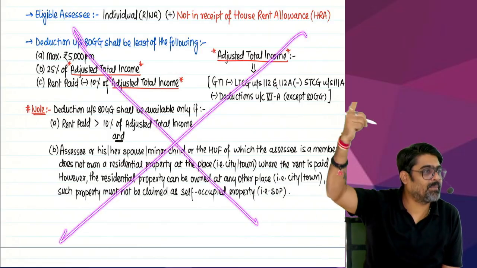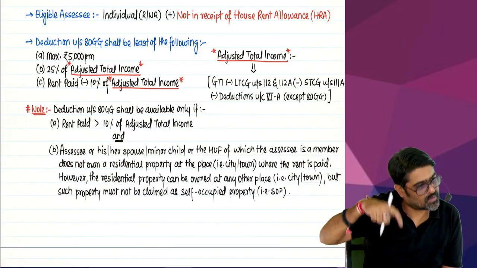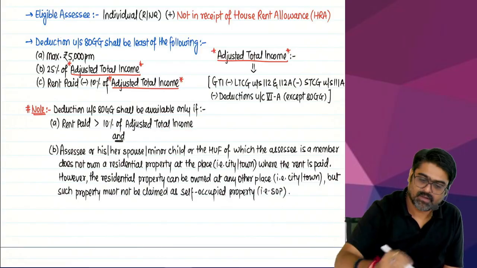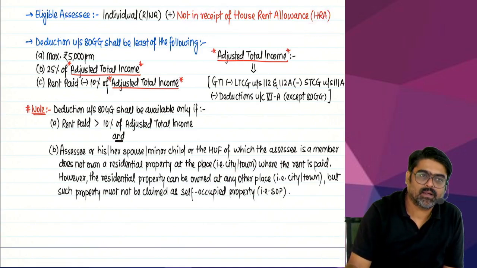Because you are already claiming 1013A. Then you are not going to get this. If you want to claim this, you have to pay rent, but you are not in receipt of HRA. Done? Should I move ahead?